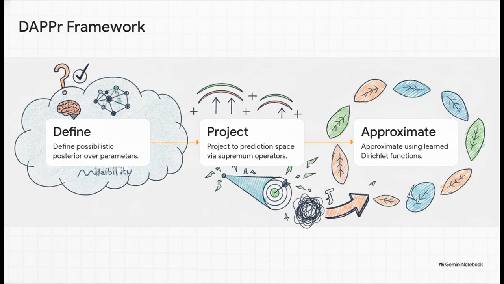That stands for Dirichlet-approximated possibilistic posterior predictions. DAPPr works in 3 logical steps. First, it defines a possibilistic posterior over the parameters, basically evaluating how plausible the model itself is given the data. Second, it projects that plausibility directly into the prediction space using those ceiling-like supremum operators we mentioned. And finally, because doing that perfectly is still mathematically tricky, it creates a highly accurate approximation using learned Dirichlet possibility functions. By doing this, it completely bypasses that brutally expensive Bayesian integration we looked at earlier.